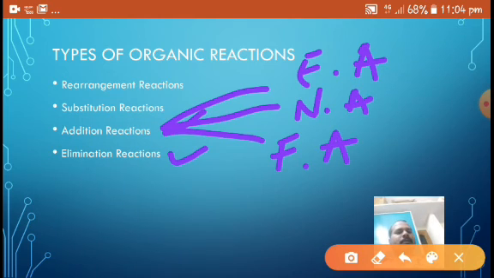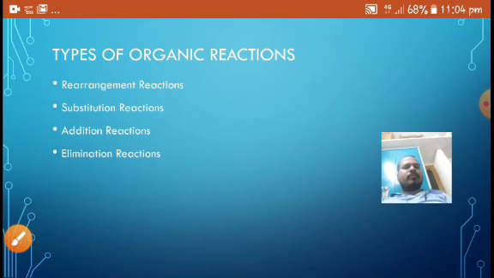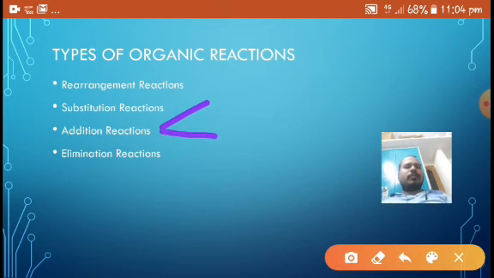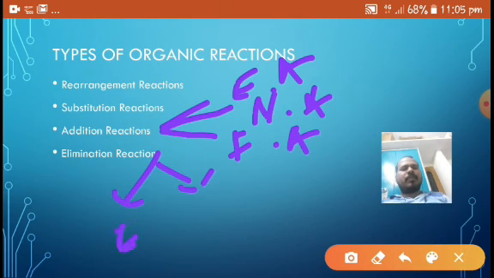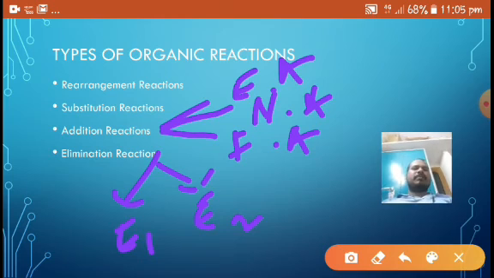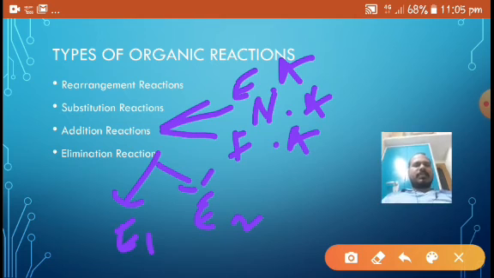And elimination reactions are further classified into E1 and E2. In this video, I am going to discuss these two types of organic reactions: one is addition reaction and another one is elimination reaction.